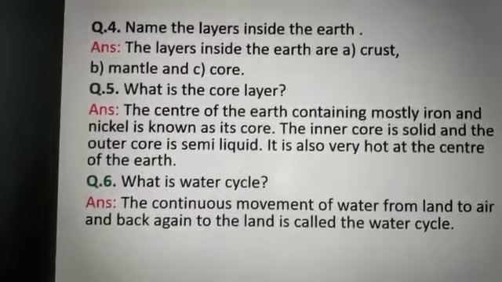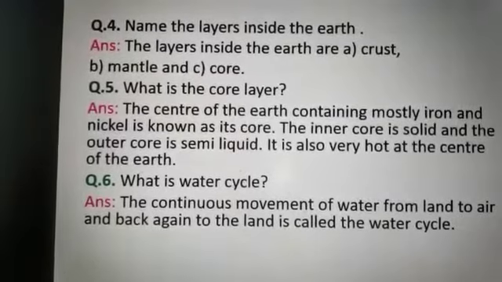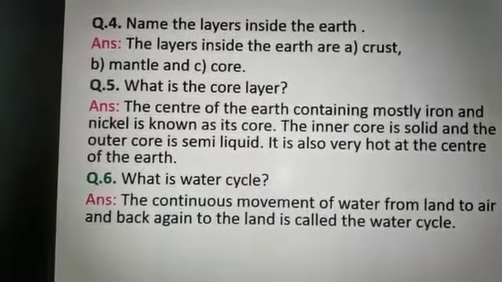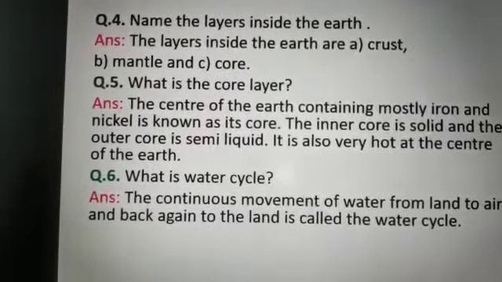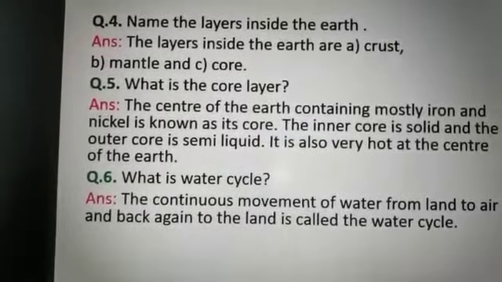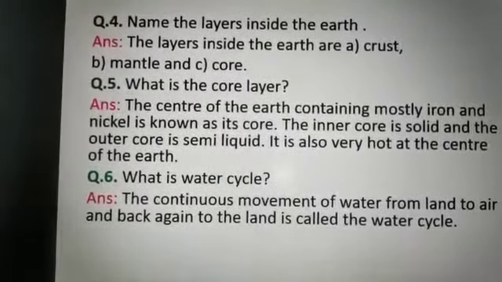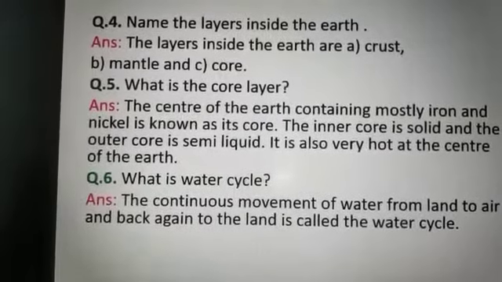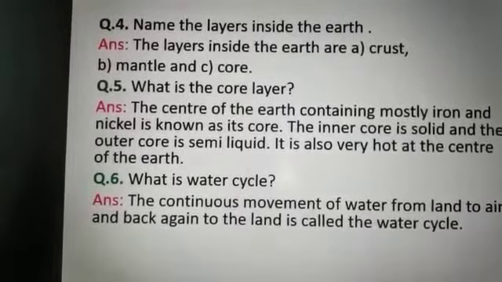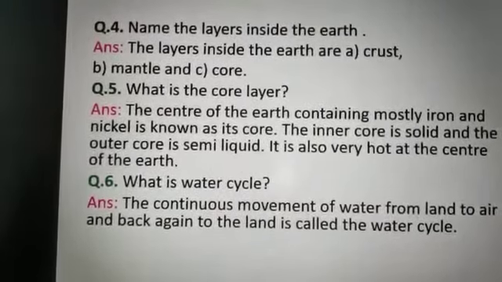Next question, question number 6. What is water cycle? The continuous movement of water from land to air and back again to the land is called the water cycle. I have given earlier the diagram of this water cycle. You also practice that one.